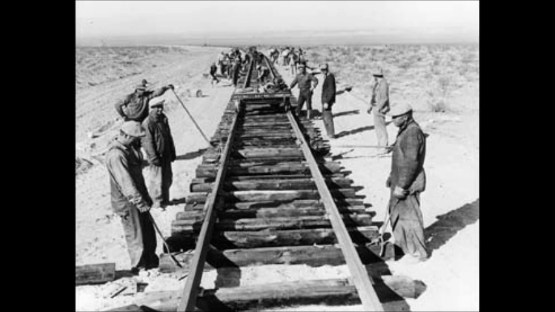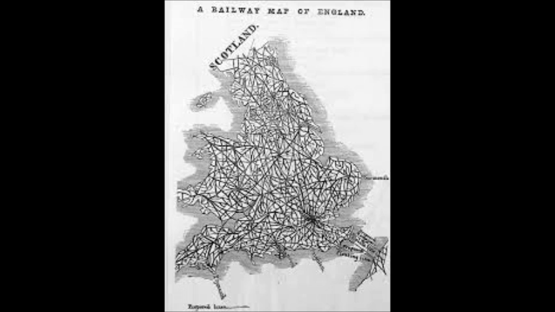Many miles of railroad track was laid to allow the steam engine to operate. These jobs were primarily performed by migrant workers in the United States. The railroads allowed cities to be interconnected to industrial cities.